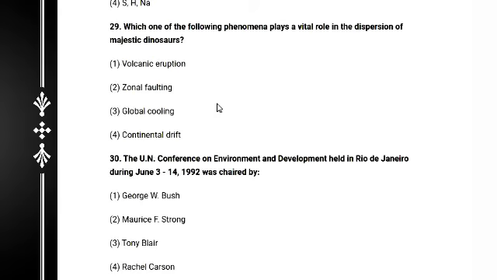And question number 29: which one of the following phenomena played a vital role in the dispersion of Mesozoic dinosaurs? The correct answer is the continental drift concept, not global cooling, zonal faulting or volcanic eruption. This is the correct answer, continental drift.